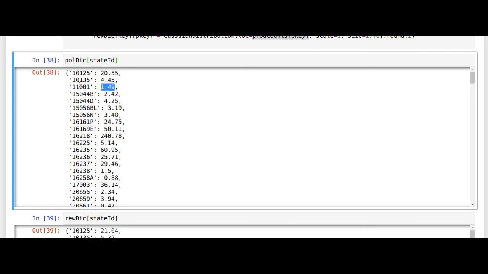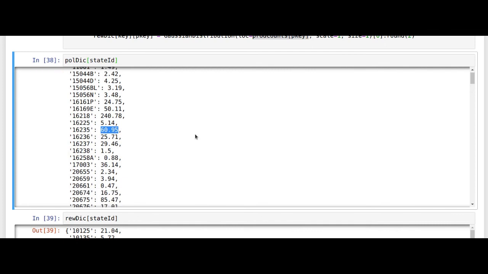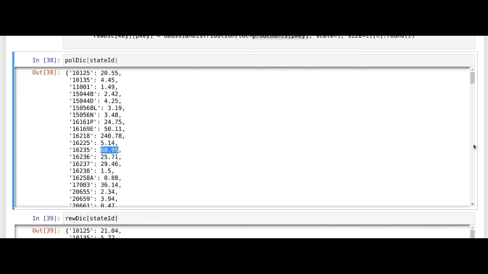Now what is the significance of this from a recommendation perspective? So here the intuition is this. Now we have created the value and the reward dictionary based on the number of times these products are bought.